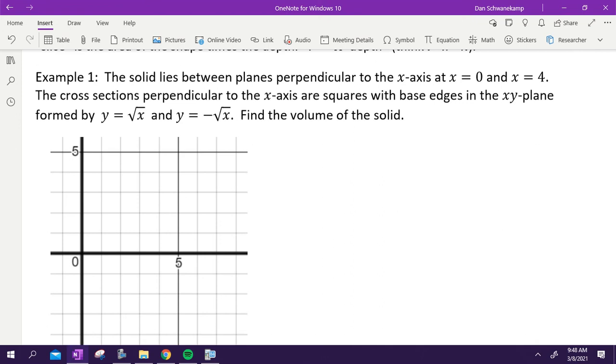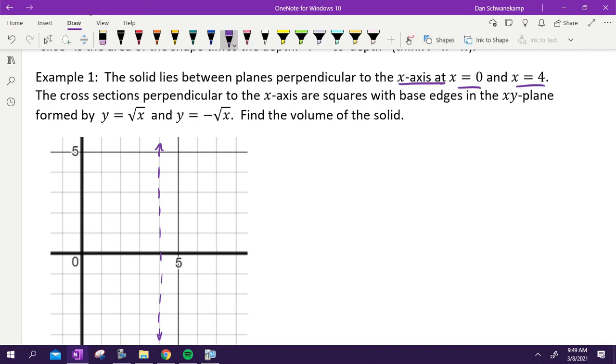Here we go. Example 1, we are finding volume. The key to finding volume is integrating the area. Remember what integrating does. Integrating adds up all the different values. So we're going to integrate area because it's going to add up all the areas to get volume. The solid lies between planes perpendicular to the x-axis at x equals 0 and x equals 4. So x equals 0 is right here. X equals 4 is right there. The cross sections perpendicular to the x-axis are squares with base edges in the xy plane formed by these two lines. Find the volume.